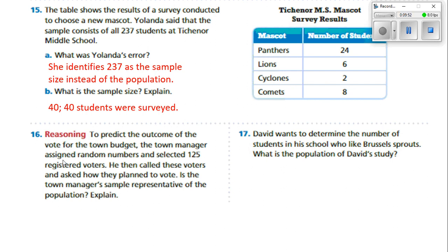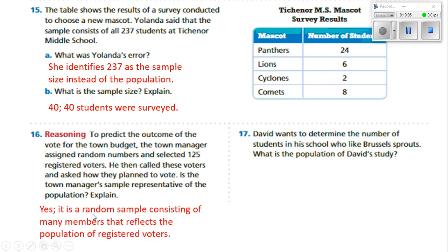The town manager assigned random numbers and selected 125 registered voters. Then he called those voters and asked how they planned to vote. It sounds to me like yes. It is a random sample consisting of many members that reflect the population of registered voters. So that would be a sample representative of that population.